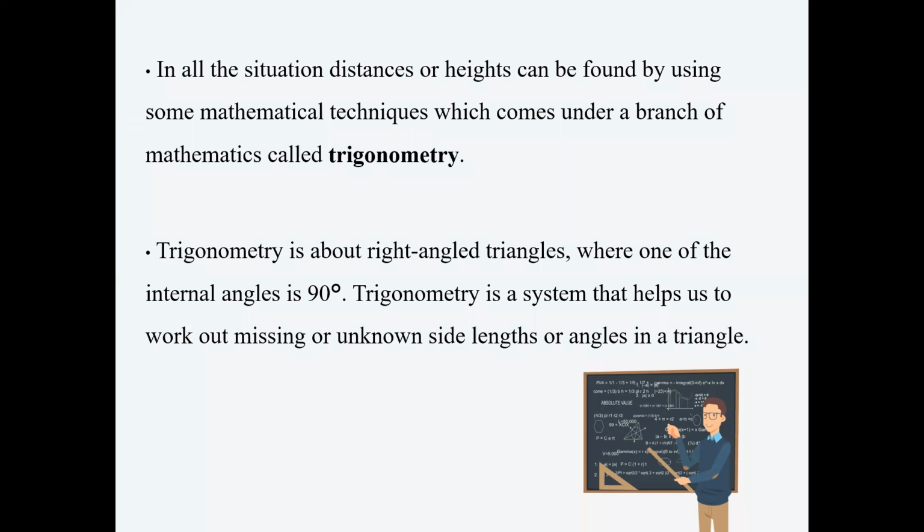Using some mathematical techniques, which come under a branch of mathematics called trigonometry. Trigonometry is about right angle triangles, where one of the internal angles is 90 degrees. Trigonometry is a system that helps us to work out missing or unknown sides, lengths, or angles in a triangle.